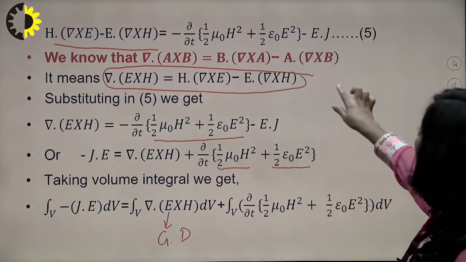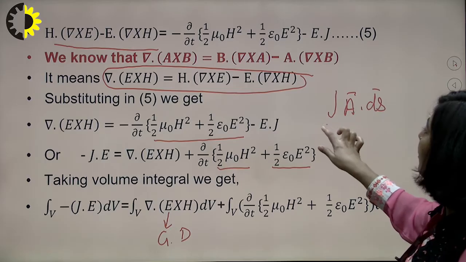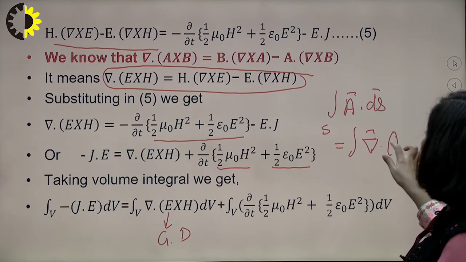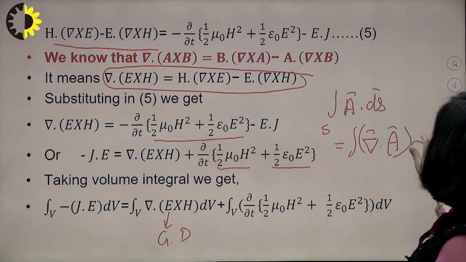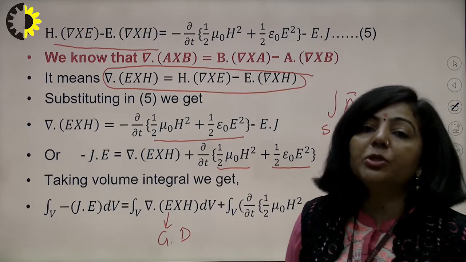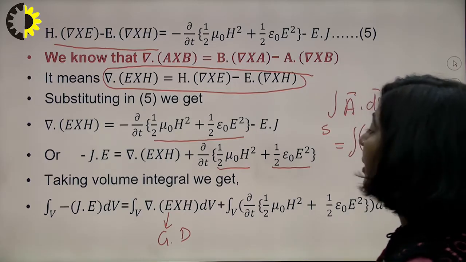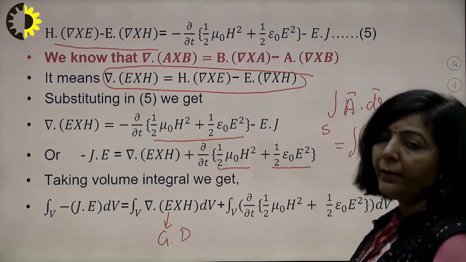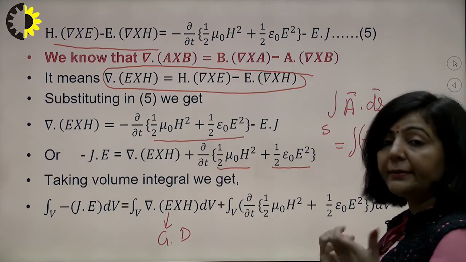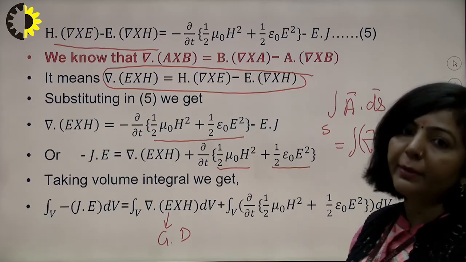According to the Gauss divergence theorem, if you have a vector A, then the surface integral of that vector is equal to the volume integral of divergence of that vector. Here you have the volume integral of divergence of this vector E cross H. So if you apply the Gauss divergence theorem, you can convert it into a surface integral, and then that divergence term can be removed from here. That is the reason you have taken the volume integral here.